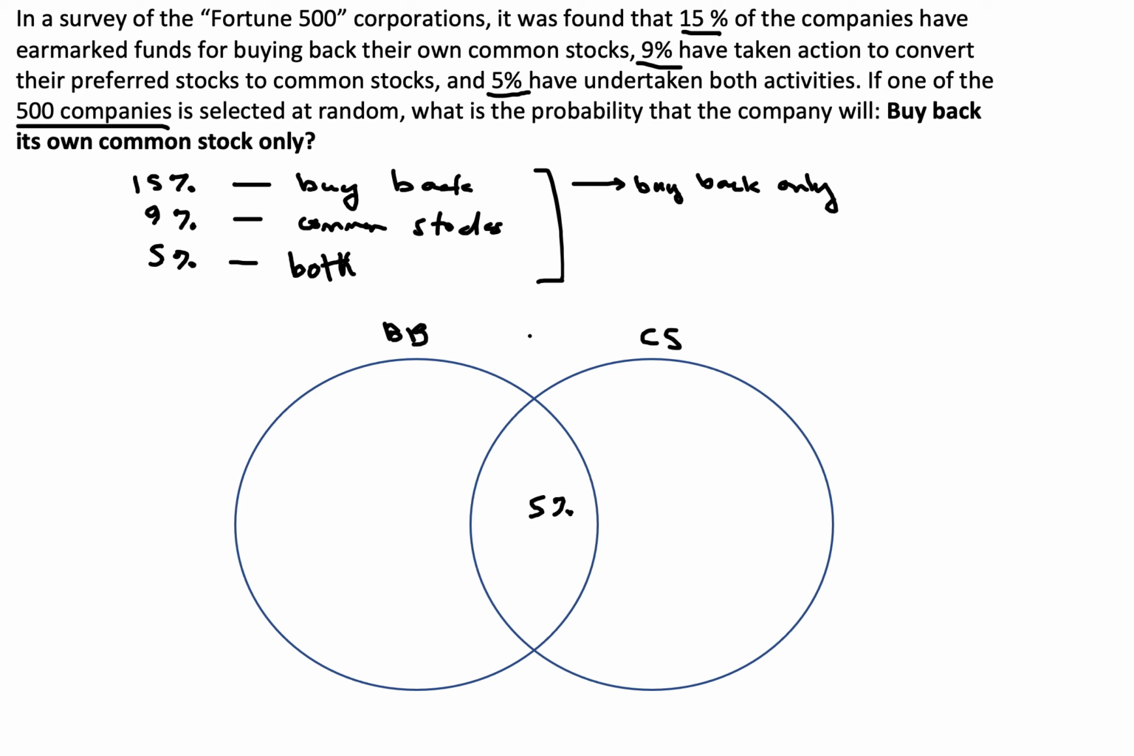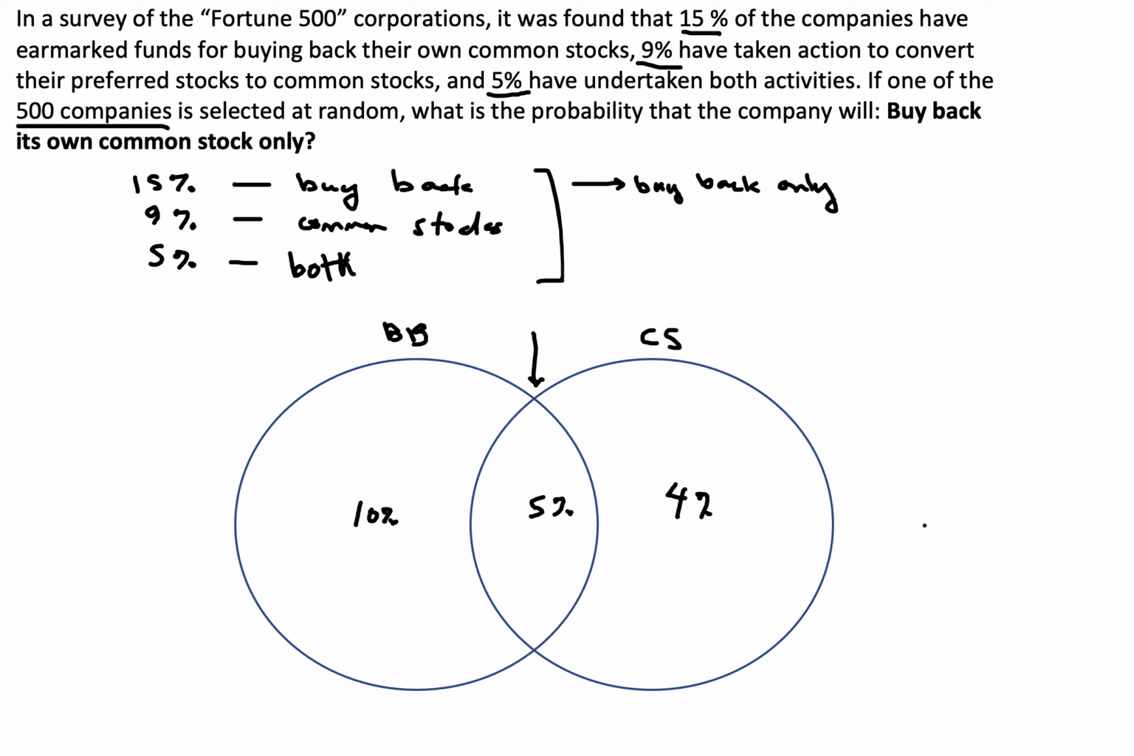So if 5% is both, we want to know how many are going to buy back. If 5% is already here, we're going to write 10% here, because overall, if we add 10 plus 5, it's going to be 15%. And for the common stocks, it's 9%, so it's going to become 4% over here, because if we add 4 plus 5, it's going to be 9%.